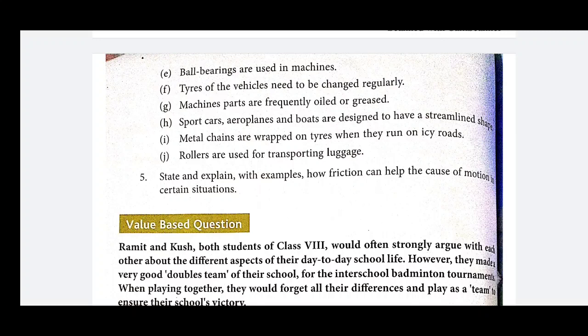So sports cars, aeroplanes and boats are designed to have a streamlined body because when they move in the fluid, meaning a car moves in the air or boats move in the water or liquid, the force of friction acts on it. So in order to minimize the force of friction, streamlined shapes are provided to such bodies, meaning bodies which have to move in the fluid.